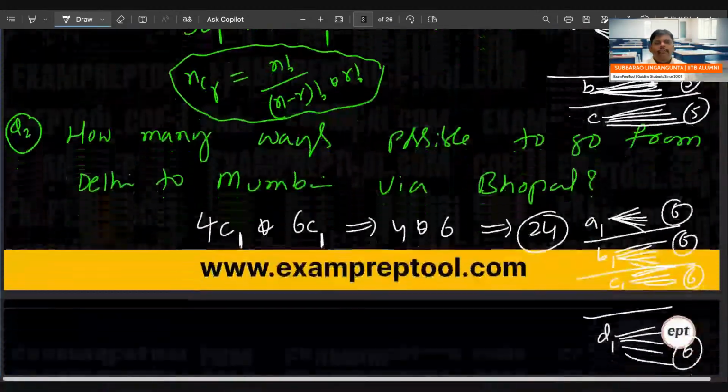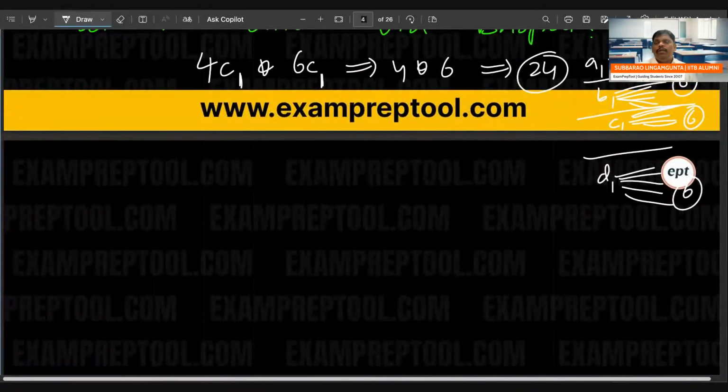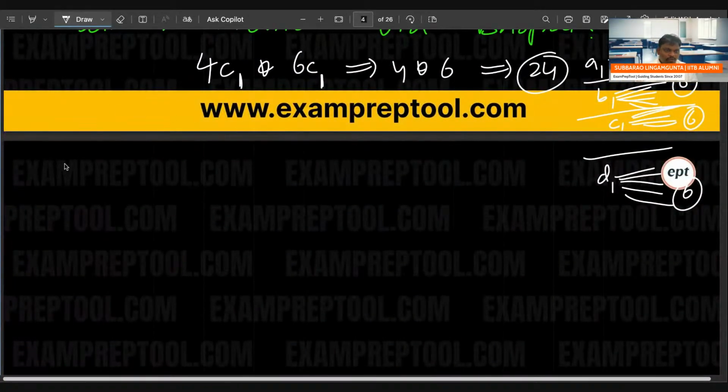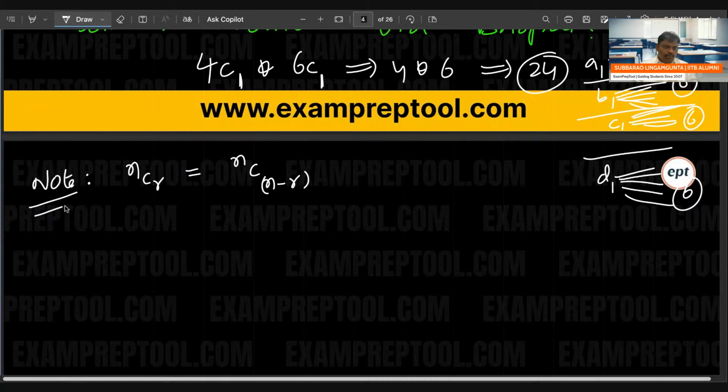Okay, I feel people are comfortable. Please be careful. I don't know whether you know this or not. Note, everyone: nCr is equal to nC(n minus r). There is one formula. If anyone doesn't know, please be careful. It's a note. nCr is equal to nC(n minus r).